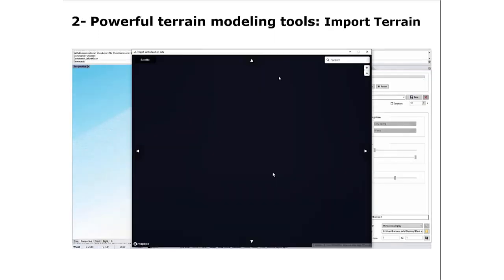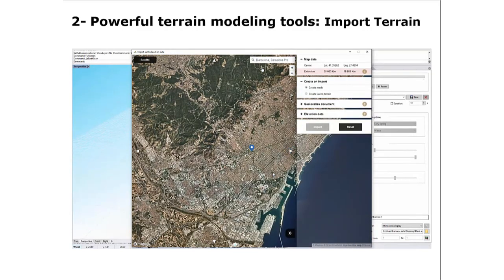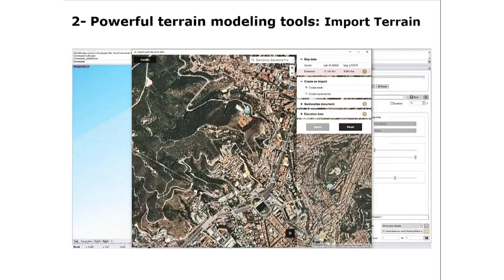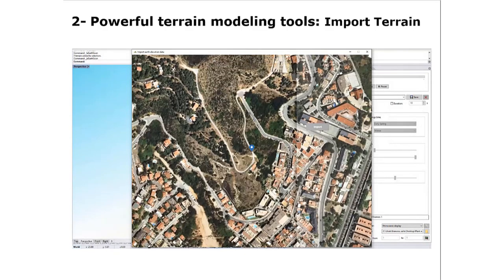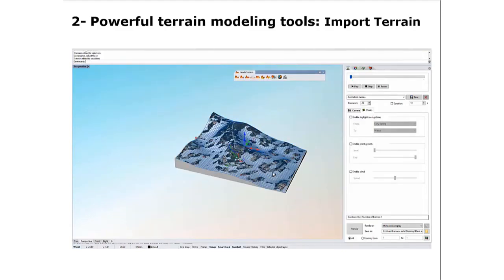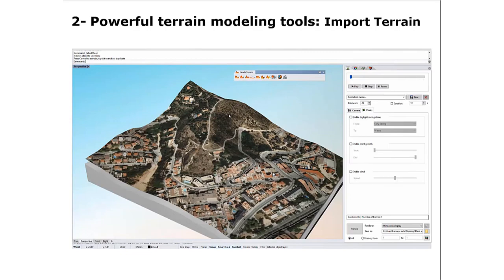Lands Design also provides a tool to import terrains from the web. You just need to specify the location on the map and import the terrain with the scanned elevation data. The same tool lets you import a texture mesh with the satellite map of the scanned area.